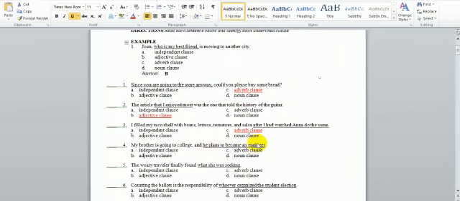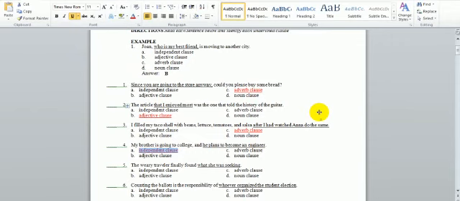The clause here is independent. Why? Because I can understand it and it can stand individually alone. So it is an independent clause.